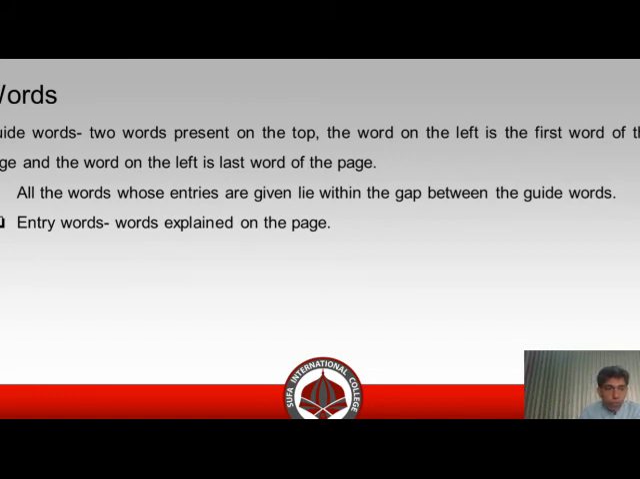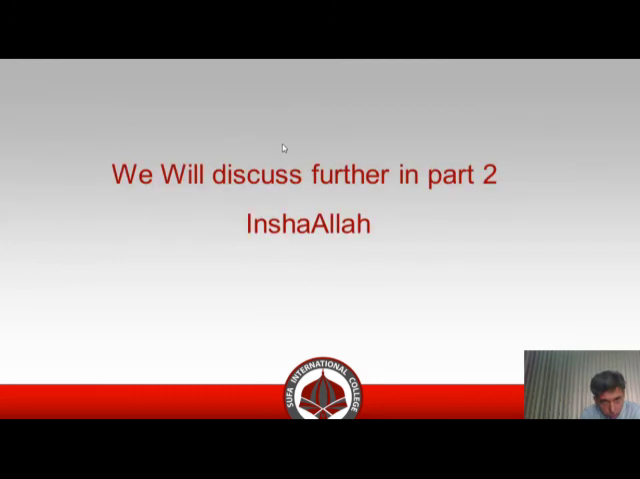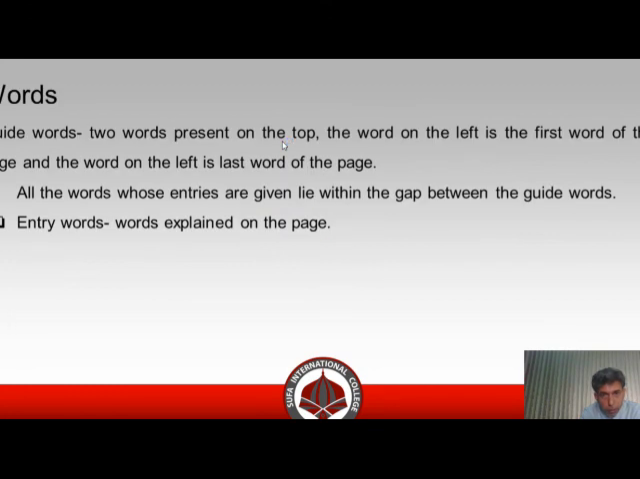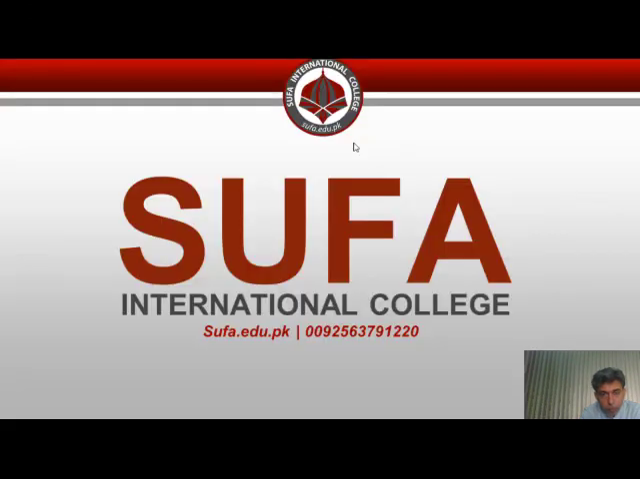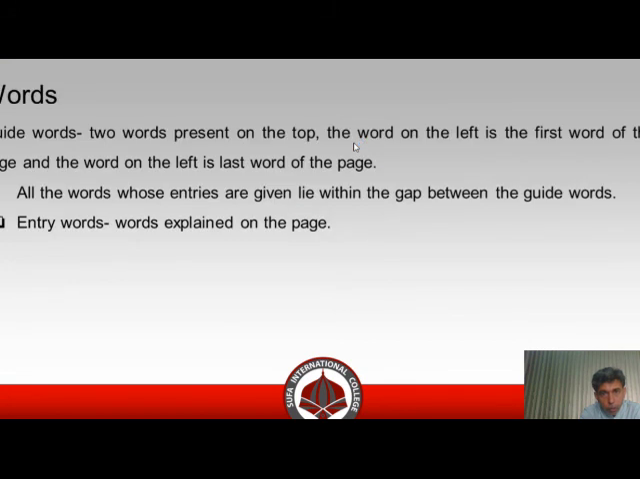Words in a dictionary are of two types. The first type of words is guide words. Guide words are two words present on the top of the page. The word on the left is the first word of the page, and the word on the right is the last word of the page.